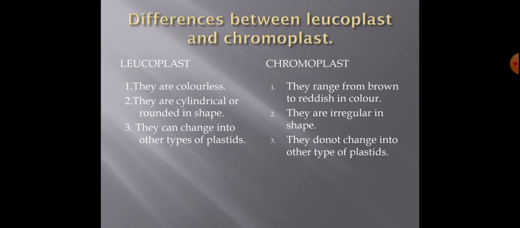Second, shape. Leucoplasts have cylindrical and round shape, and chromoplasts have irregular shape. There is no fixed shape in chromoplast. Third one is that they can change into other types of plastid. Leucoplast can be converted into different plastids such as chromoplast or chloroplast under special circumstances, but chromoplasts do not change to other plastids.